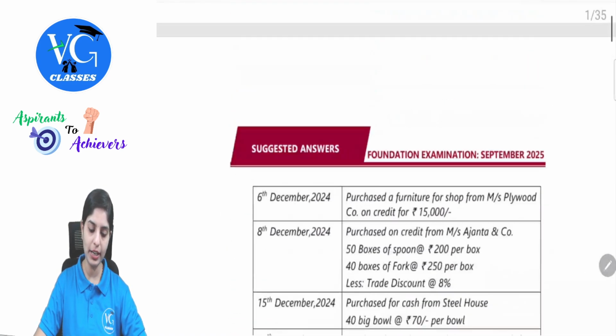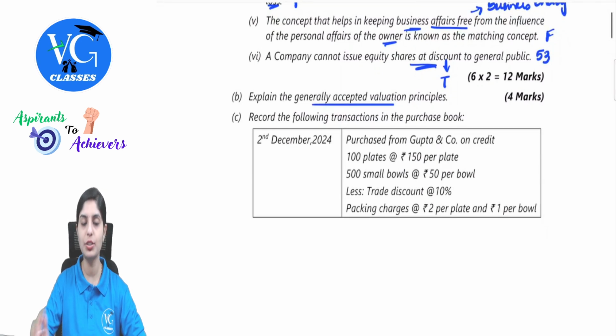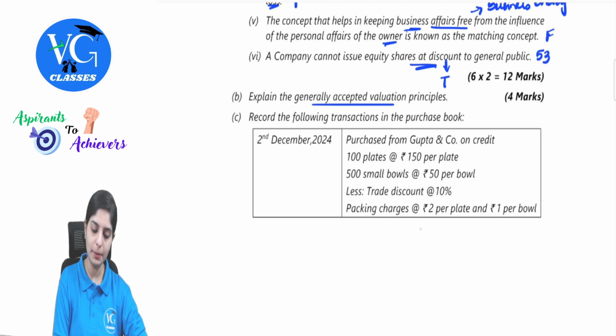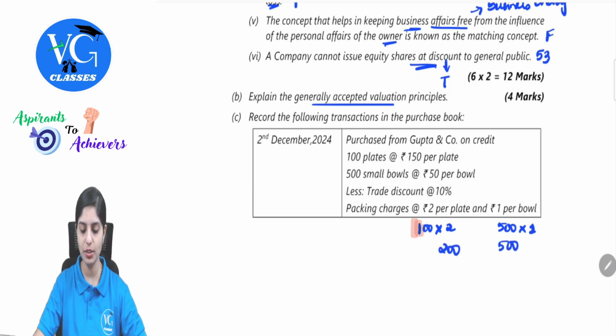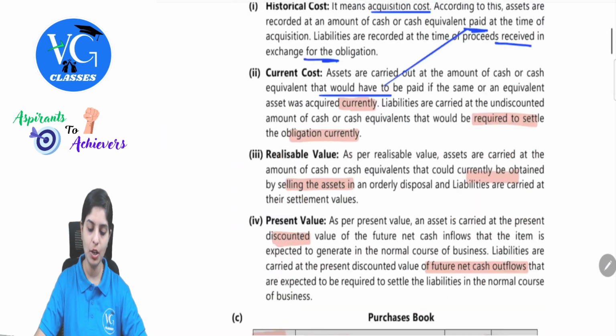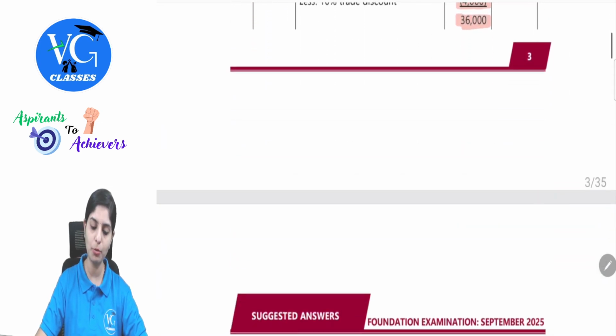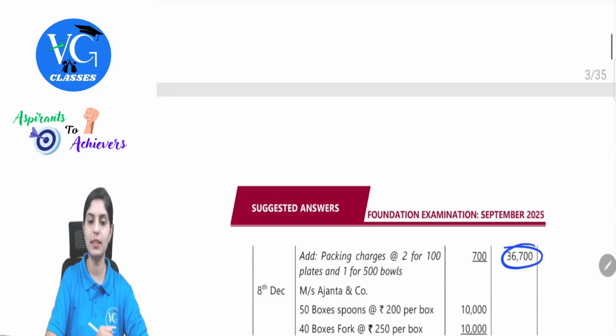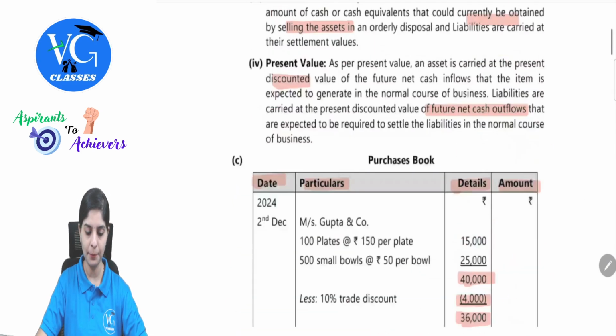And there is one more element with respect to this. Packing charges are 2 rupees per plate and 1 rupee per bowl. So there were 100 plates, so 100 into 2, and 500 bowls, 500 into 1. So this will be 200 and this will be 500. Packing charges would come to 700 rupees. So the total transaction amount from Gupta and Co will be 36,700. I hope this is clear.